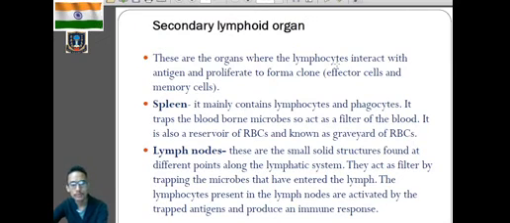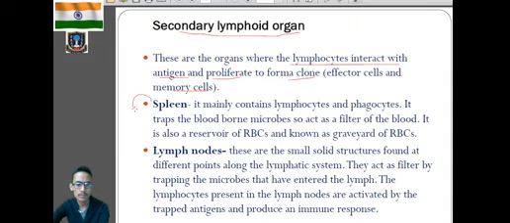Now we'll move into the secondary lymphoid organs. Examples are spleen, lymph nodes, and we have got MALT also, and tonsils. Secondary lymphoid organs are the organs where the lymphocytes interact with the antigen. Clear? So maturation will occur in the primary lymphoid organs, but they will differentiate to antigen sensitive, or they will interact with the antigen when they migrate to secondary lymphoid organs, where they will also proliferate, that is multiply to form the clone. That means they will form the memory cells also.